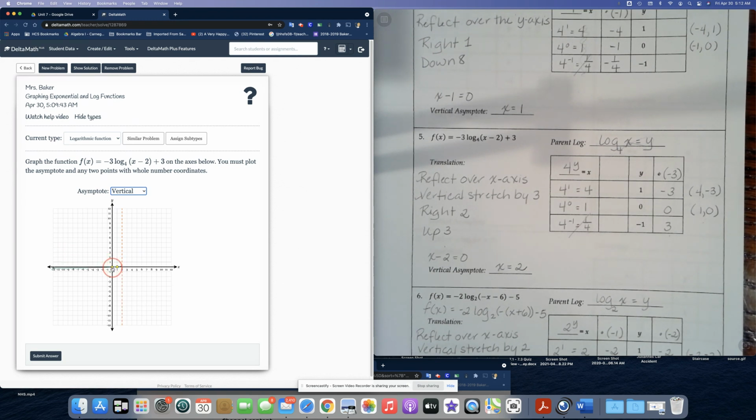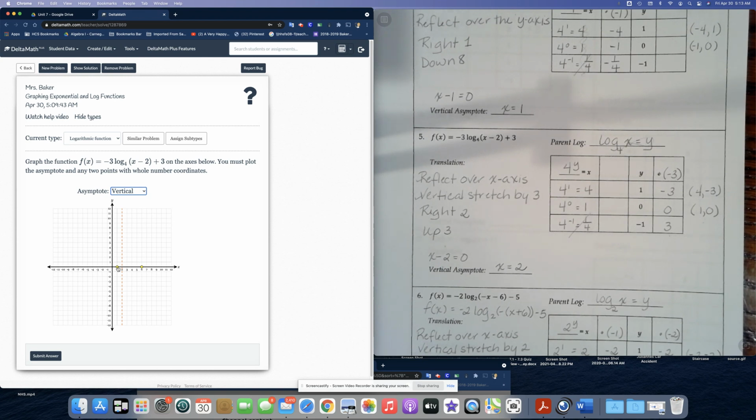It's 4 on the x-axis and -3 on the y-axis. Okay. Almost done, except we have to move this point to the right 2 squares. And then we also have to move it up 3. So we're going to go up 1, 2, 3. Very good.